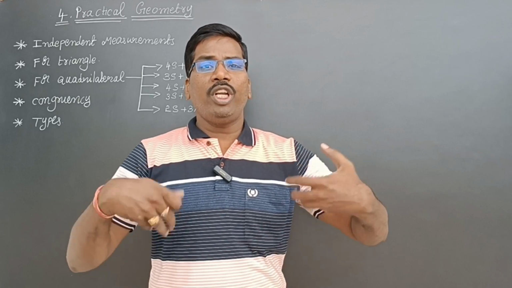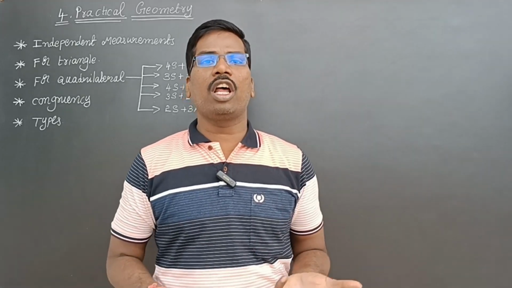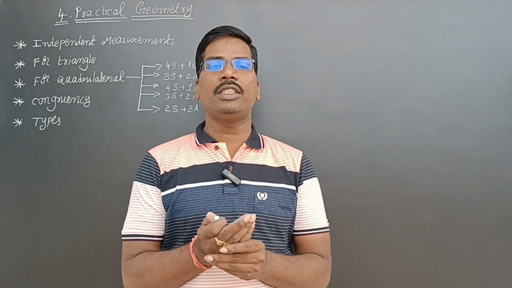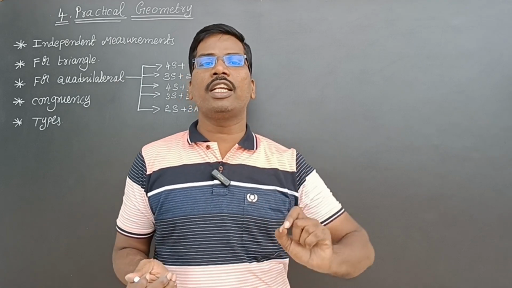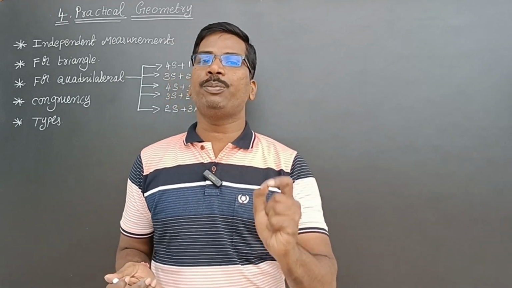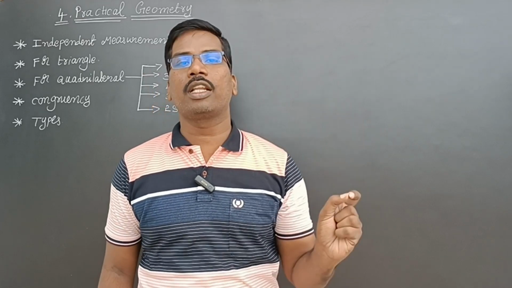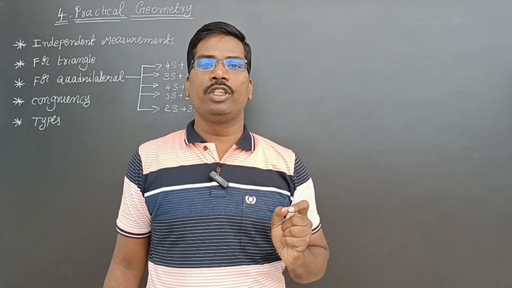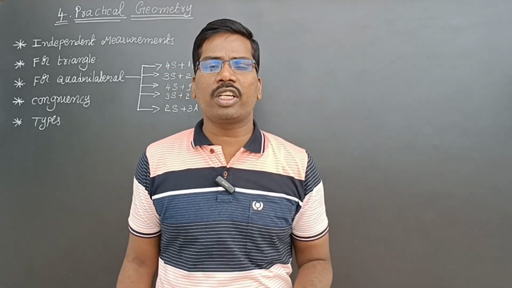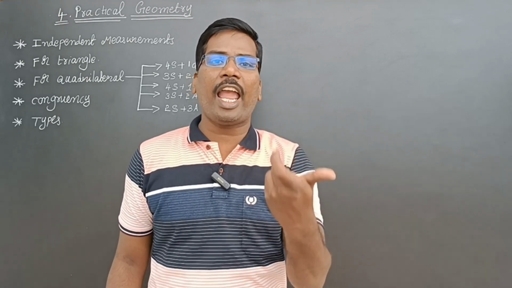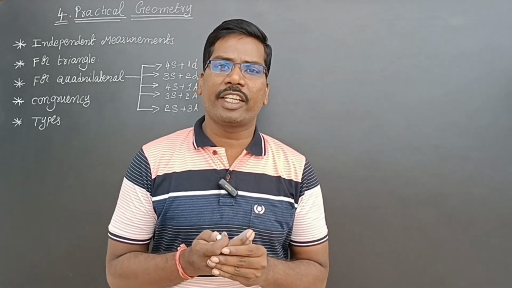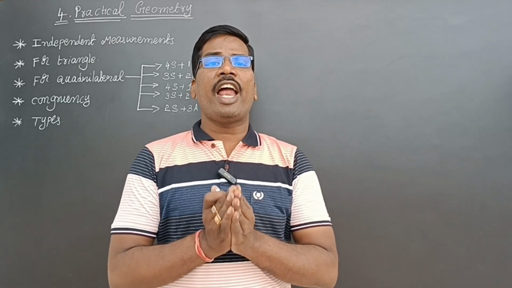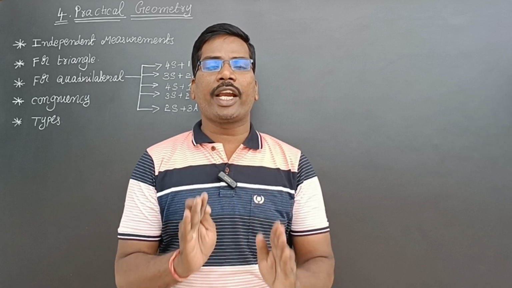So the geometry you learn, if you do experiments or activities, then that is called practical geometry. By knowing a triangle, that is geometry. By drawing a triangle, that is practical geometry. By knowing a square, that is geometry. By drawing a square, by constructing a square, that is practical geometry. So constructing triangles, constructing quadrilaterals, constructing line segments, constructing angles, all of that is called practical geometry. Practical geometry is nothing but the geometry which we learn and do.